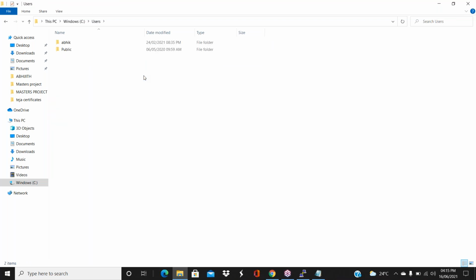See, here you can see all the users' folders. If you have 10 users in Windows, 10 folders will be there. So now Abhik is the Abhik user's personal folder, and Public is the public user folder. If we have 10 more users, 10 more folders will be there. Those are personal directories for that particular user. No other can open them. Example, if the Abhik user is logged in, I cannot open Public unless he is the admin user.